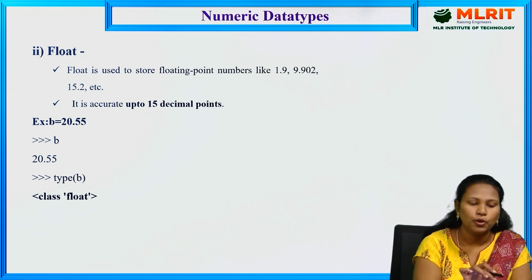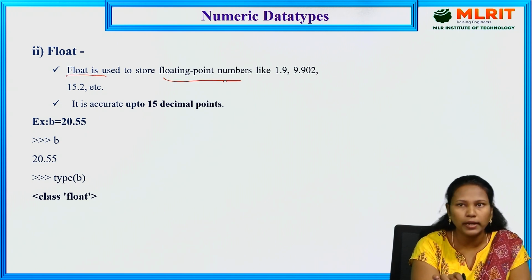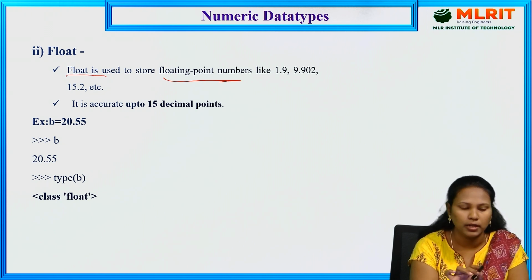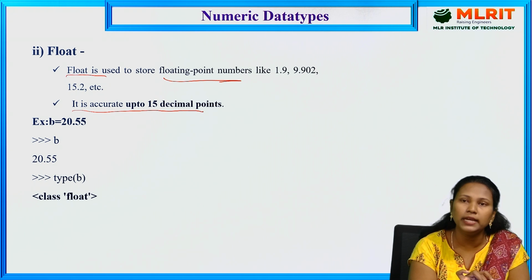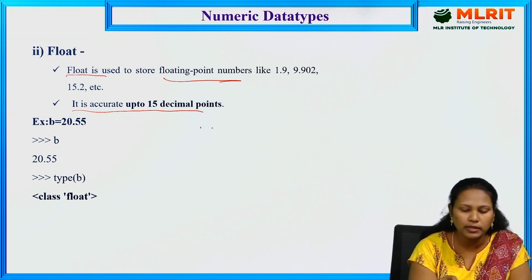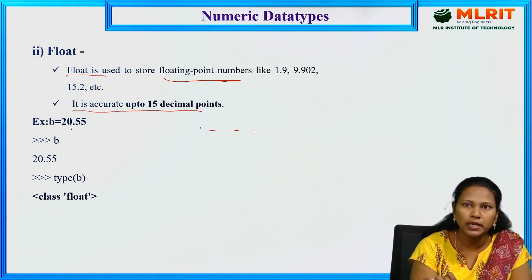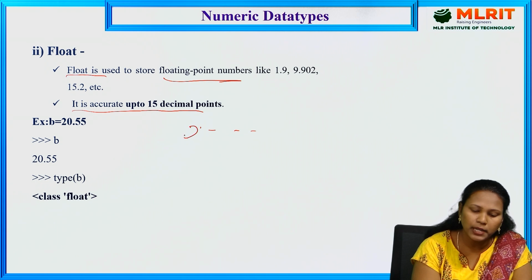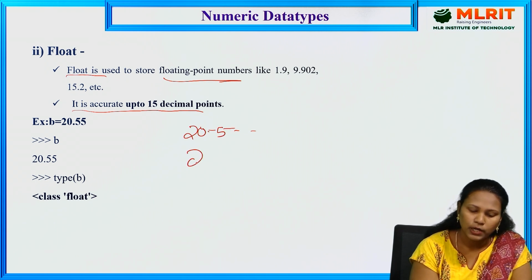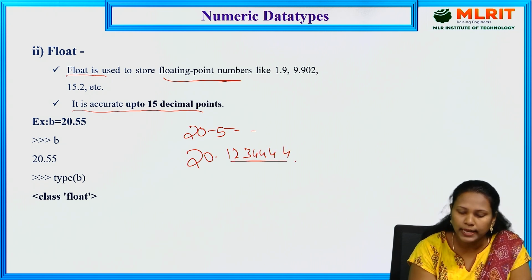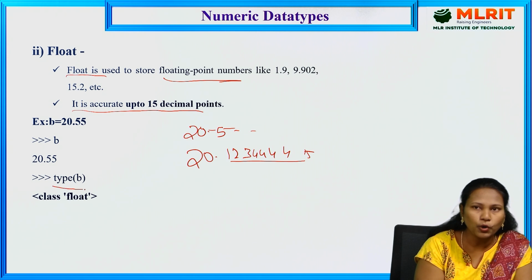Next one, float. Float is used to store floating point numbers. After the numeric number, if point values are there, we consider it a float. It is accurate up to 15 decimal points. So after the point, we can specify up to 15 digits. One example, b is equal to 20.55. It is a float. 20.5 is also a float. 20.1, 2, 3, 4, 4, 4, and so on, up to 15 decimals. If you want to find the type of the b value, it gives float, because the value is 20.55.